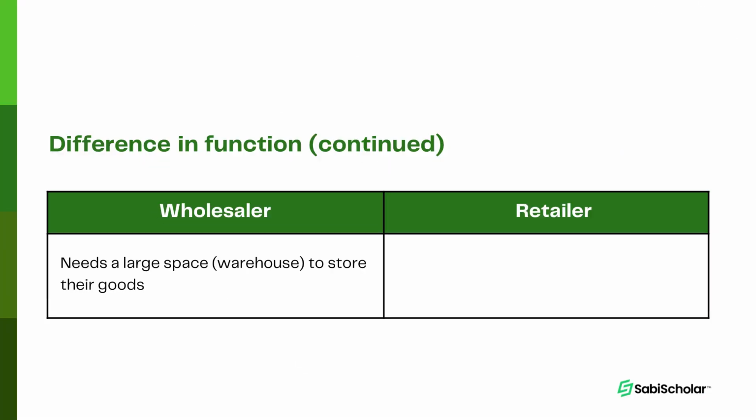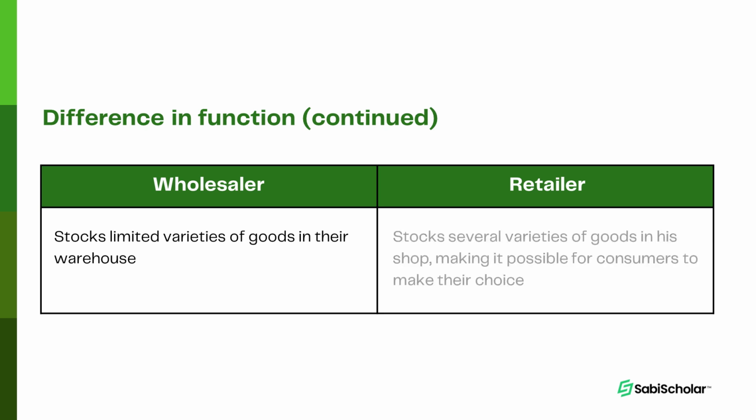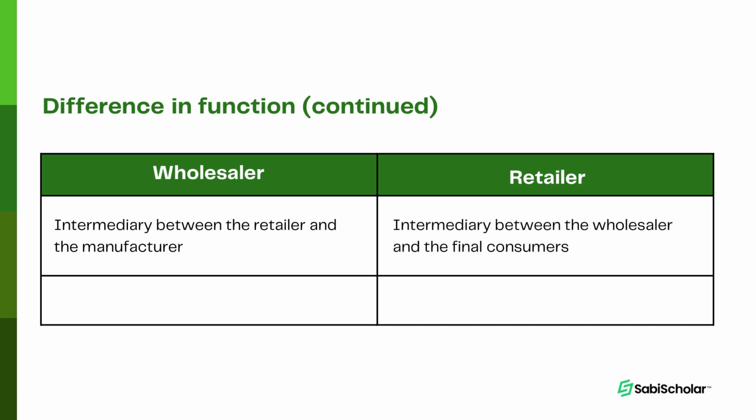Number 2, the wholesaler requires a large space, that's a warehouse, to store his goods, while the retailer requires a small space, a shop, to display his wares. Number 3, the wholesaler stocks a limited variety of goods in his warehouse, while the retailer stocks several varieties of goods in his shop, making it possible for the consumers to make their choices. Number 4, the wholesaler acts as an intermediary between the retailer and the manufacturer, while the retailer acts as an intermediary between the wholesaler and the final consumers.